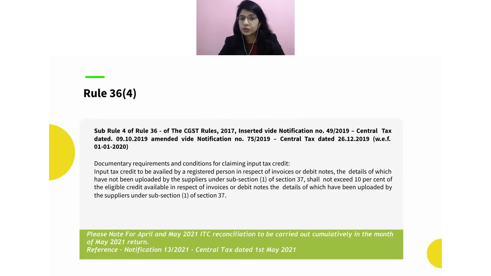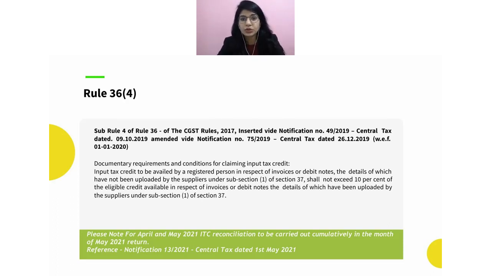And we know that because of the COVID, the government has issued another notification, which is notification number 13/2021, where they have given a relaxation, especially for one month, which is April. They are saying in respect of the April 2021 return period, even if you don't follow this rule 36.4, it is okay.